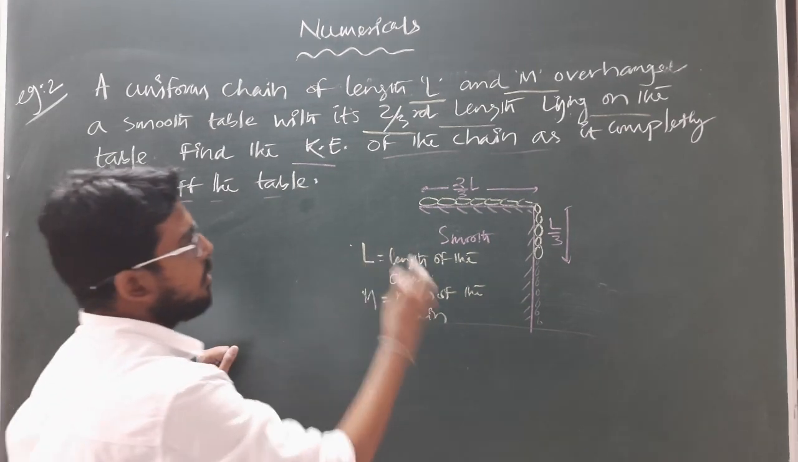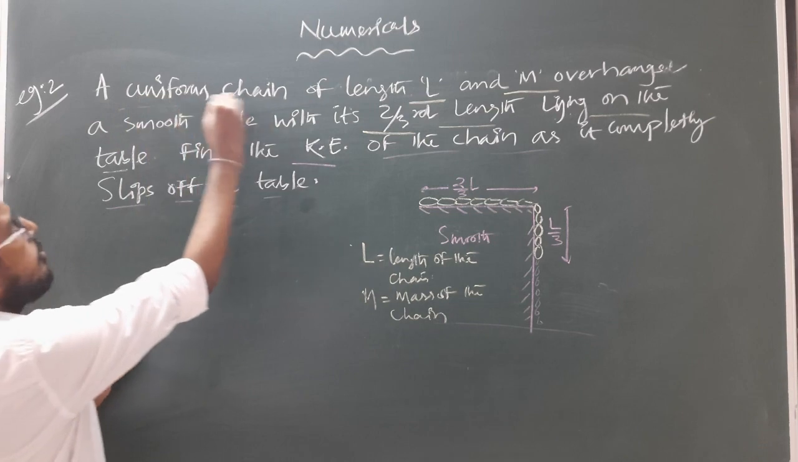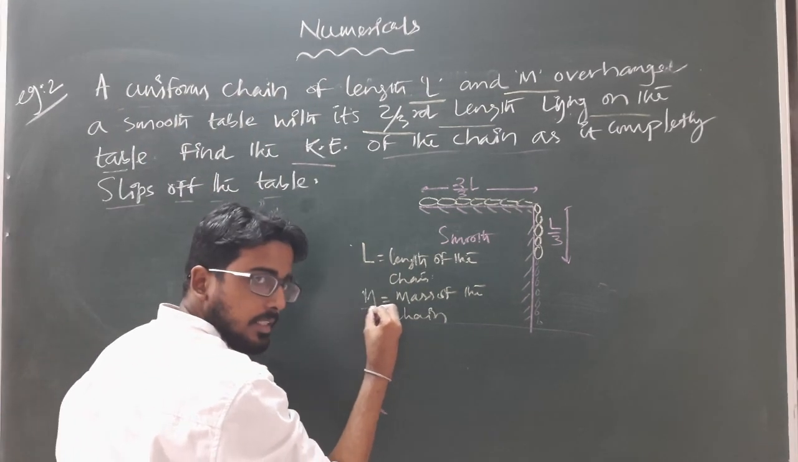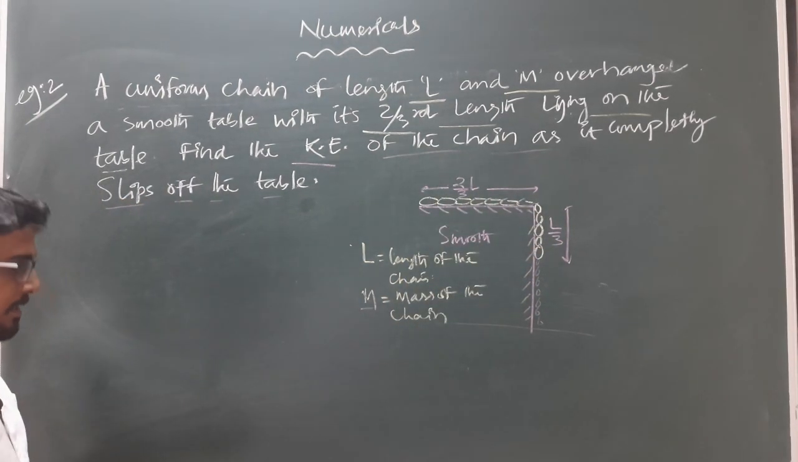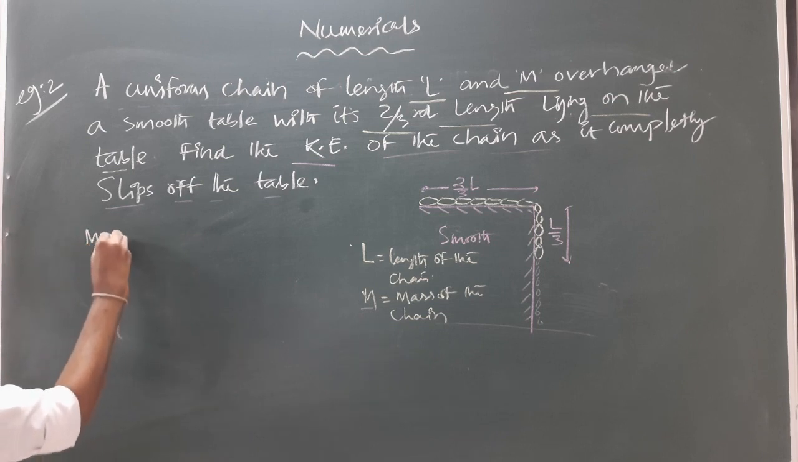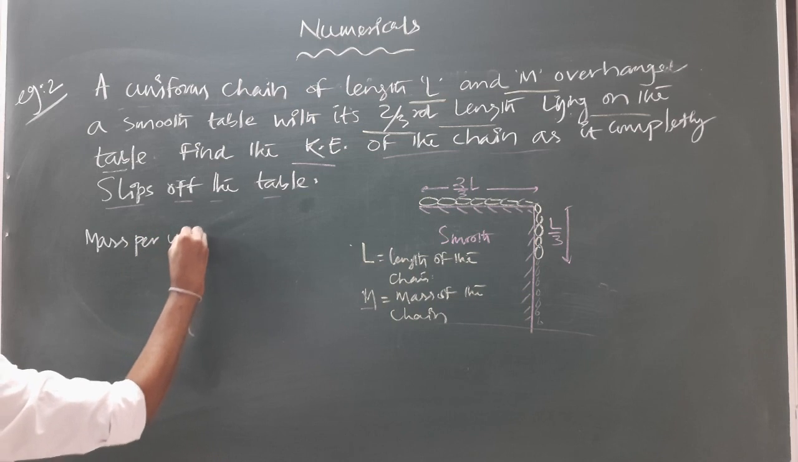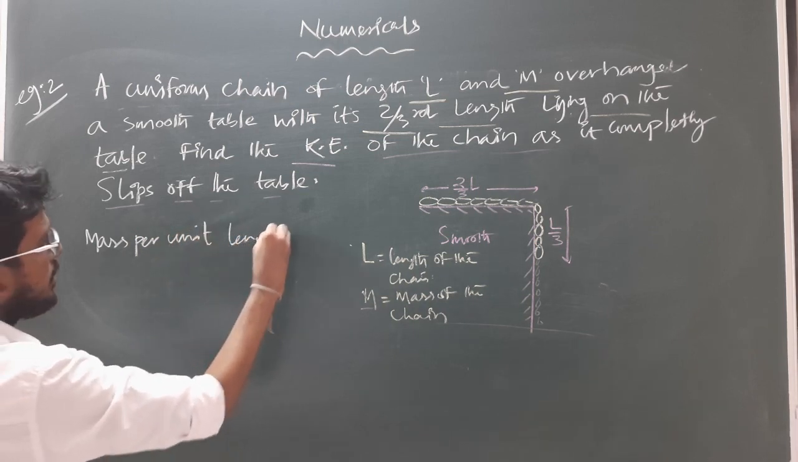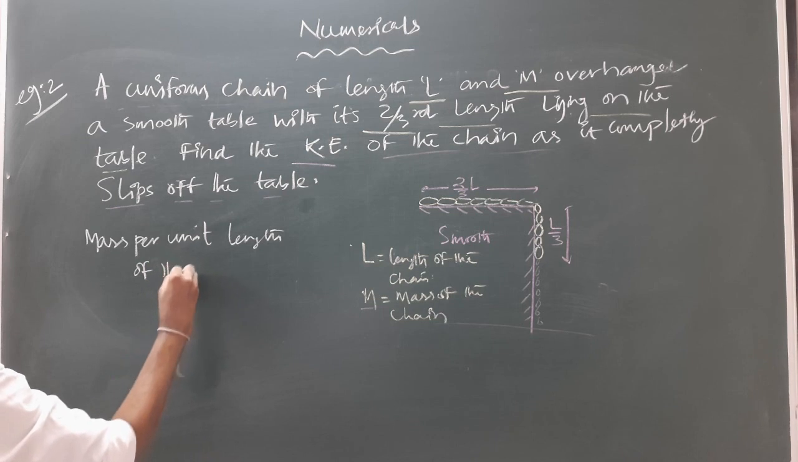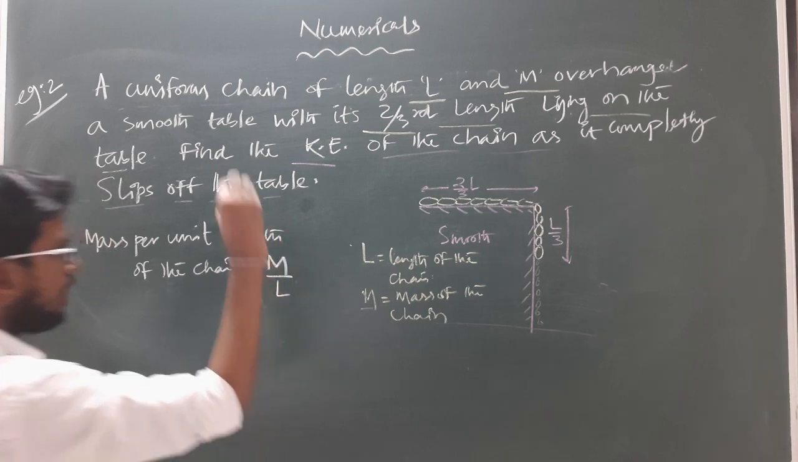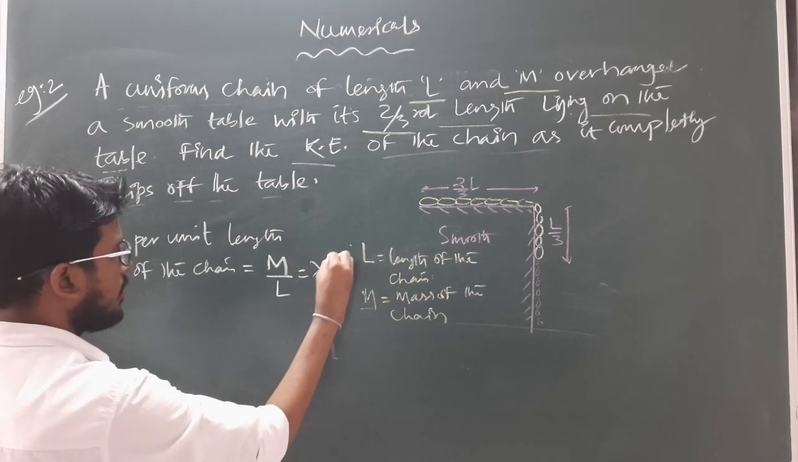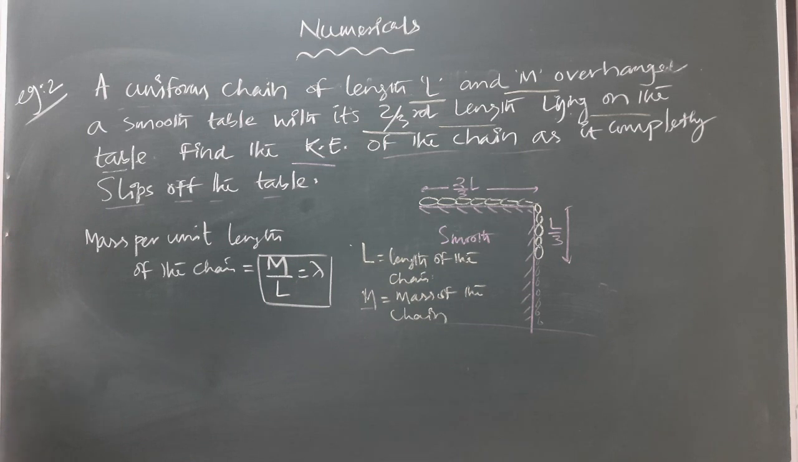According to the question, the chain is a uniform chain. That means the complete mass of the chain is uniformly distributed over the complete length. So we can easily find the mass per unit length of the chain. The mass per unit length of the chain is m/L. Let it be denoted by lambda. Linear mass density, that is mass per unit length of the chain, will be lambda.